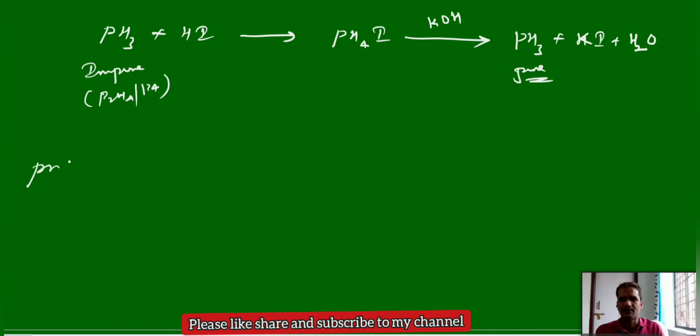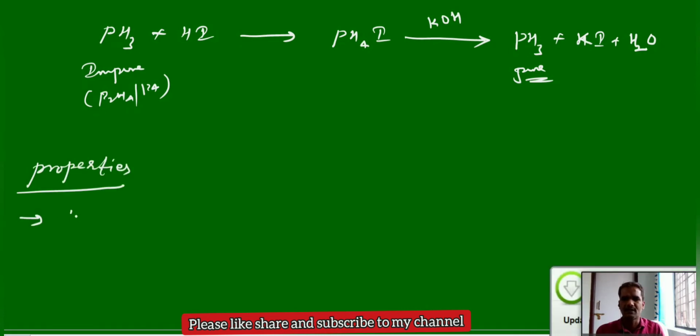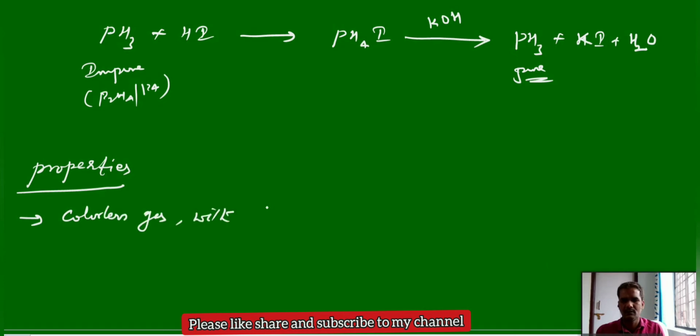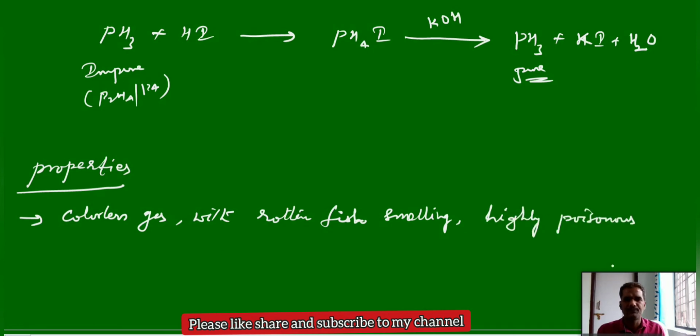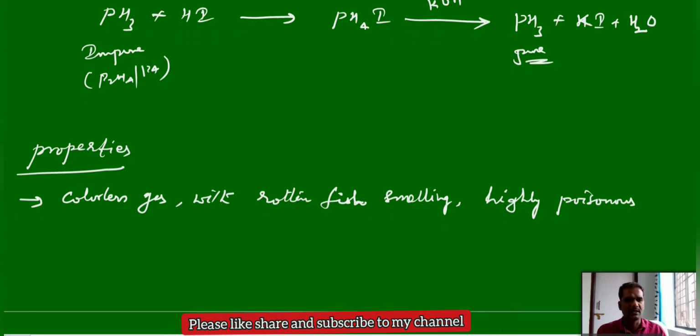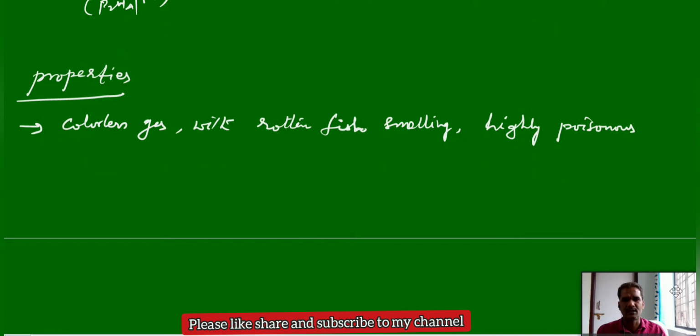Now we can see the properties of phosphine. Phosphine is a colorless gas with a rotten fish smell. This point is very important: the smell of phosphine is rotten fish. It is pungent in nature and highly poisonous. Compared to ammonia, this is a little more poisonous. Top to bottom in the hydrides, poisonousness increases. Colorless but pungent odor, a rotten fish smell, and highly poisonous in nature.